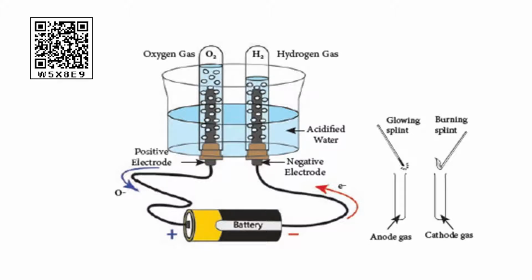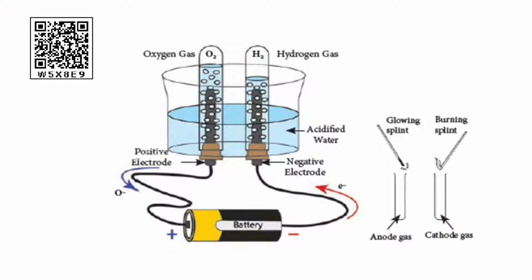Listen, in this experimental setup, a glass beaker is fixed with 2 carbon electrodes. It is filled with water up to 1/3 of its volume. The positive carbon electrode acts as anode and the negative carbon electrode acts as a cathode. What is meant by electrode, students? Listen, an electrode is an electrical conductor used to make contact with a non-metallic part of a circuit. For example, a semiconductor, an electrolyte or a vacuum or air.